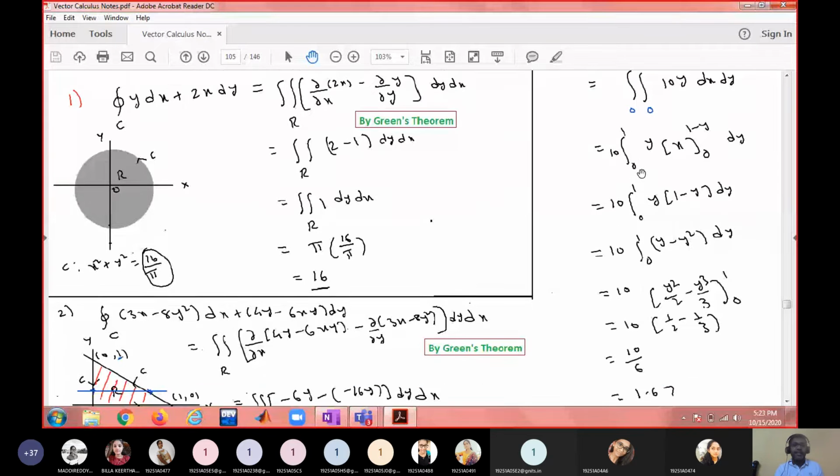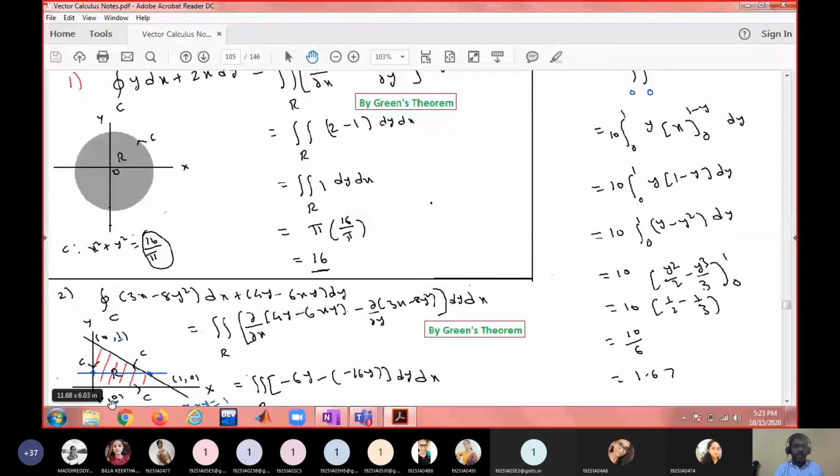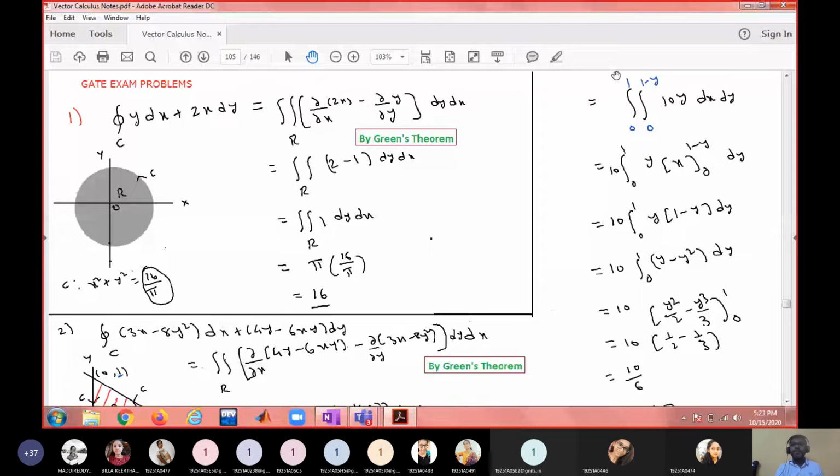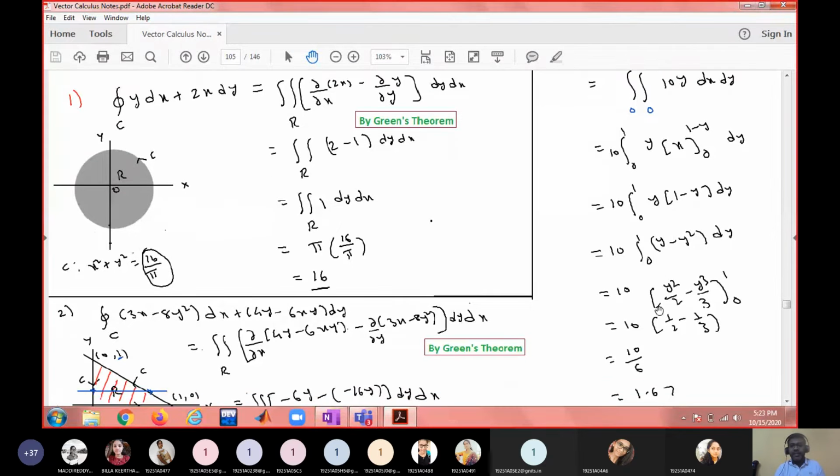And what are the y limits? Look at the minimum and maximum values. Minimum, this region is starting from y equal to 0. This region is ending with y equal to 1. So y varies from 0 to 1. Once you have the limits, you know how to integrate. When you are integrating with respect to one variable, the remaining variables are to be treated as constants. So integrate y with respect to x. That means y into x. Substitute these limits. It is a repeated kind of integration. Substitute these limits and simplify. You will get this answer.